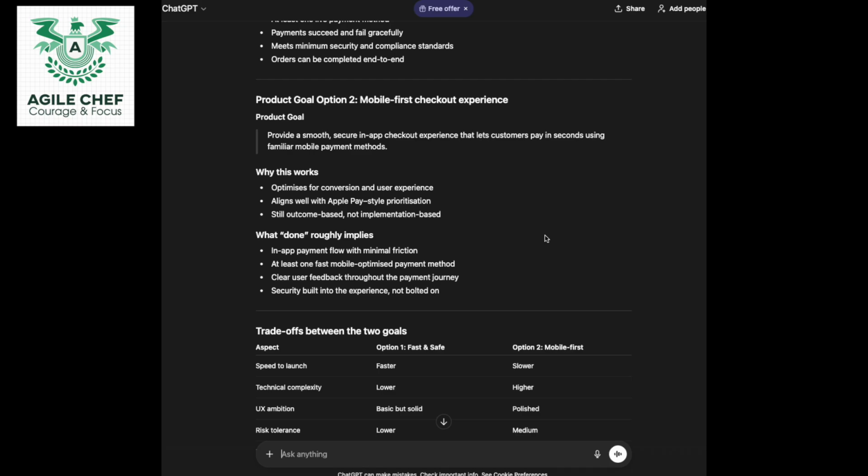What done roughly implies is in-app payment flow with minimum friction, at least one fast mobile optimized payment method, clear user feedback through the payment journey, and security built into the experience, not bolted on.